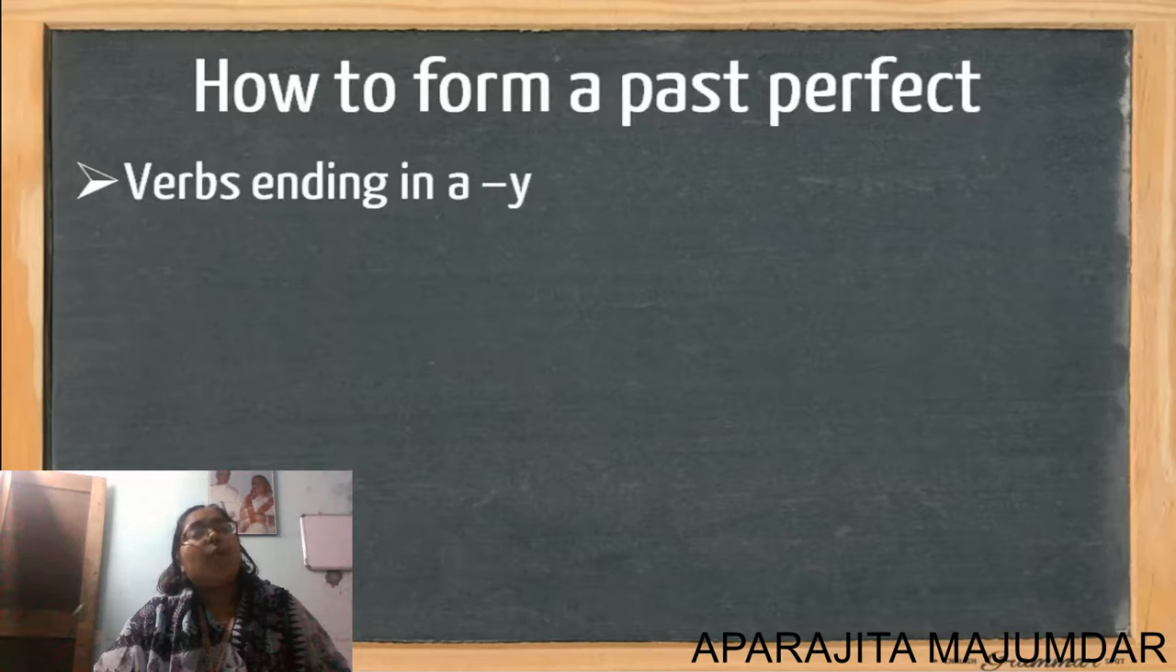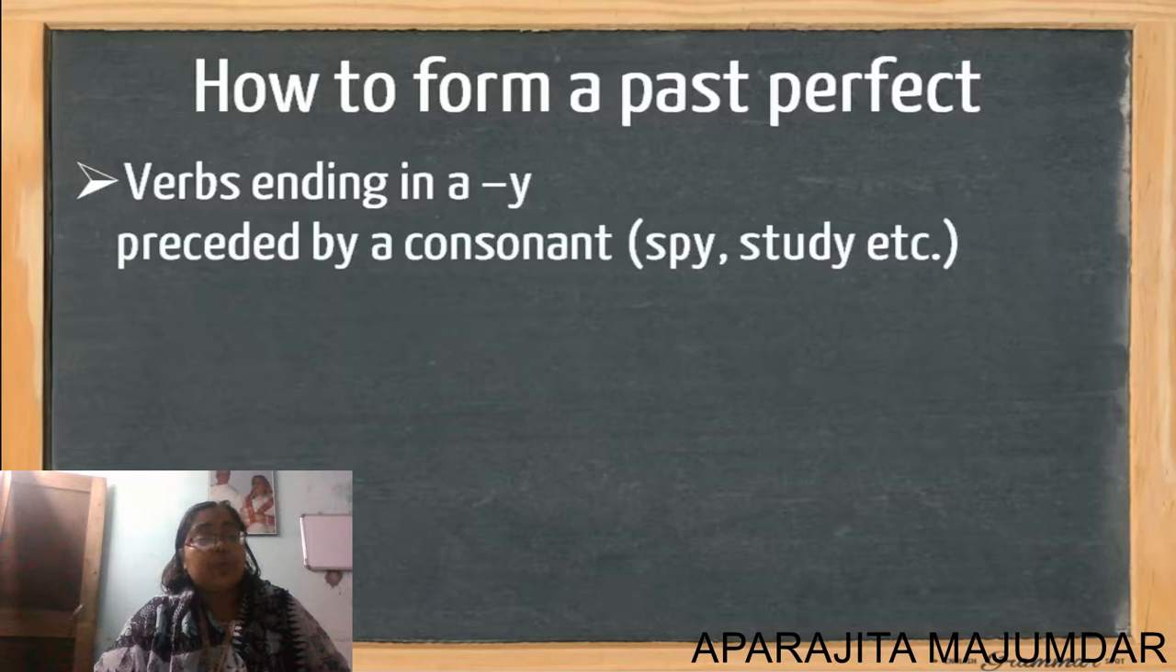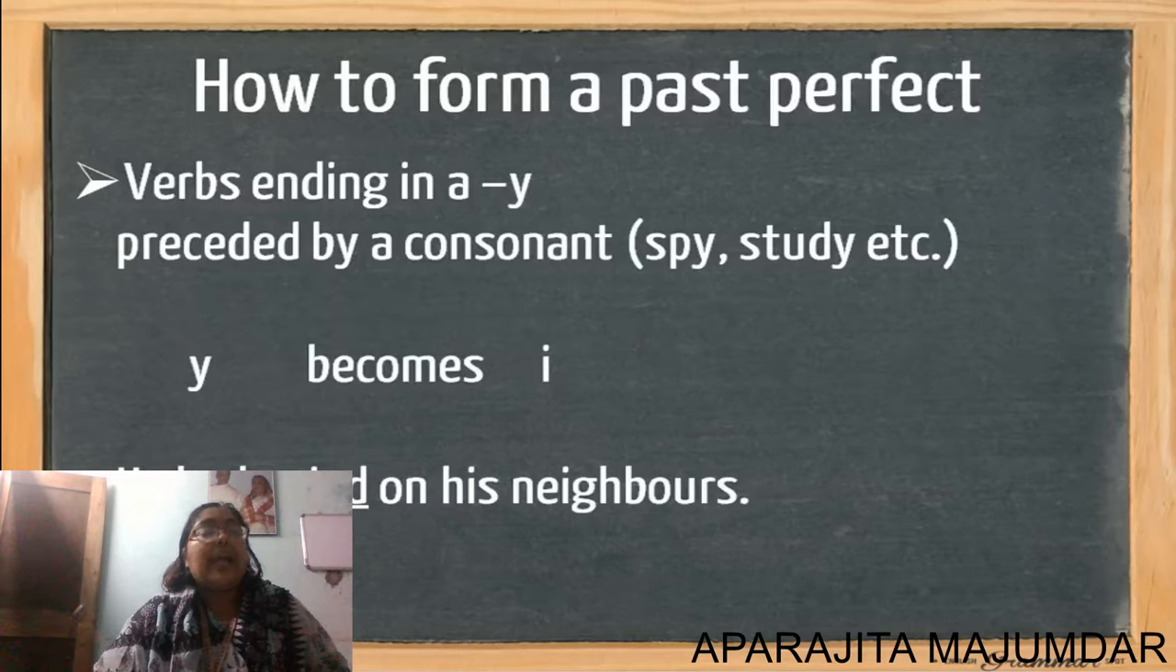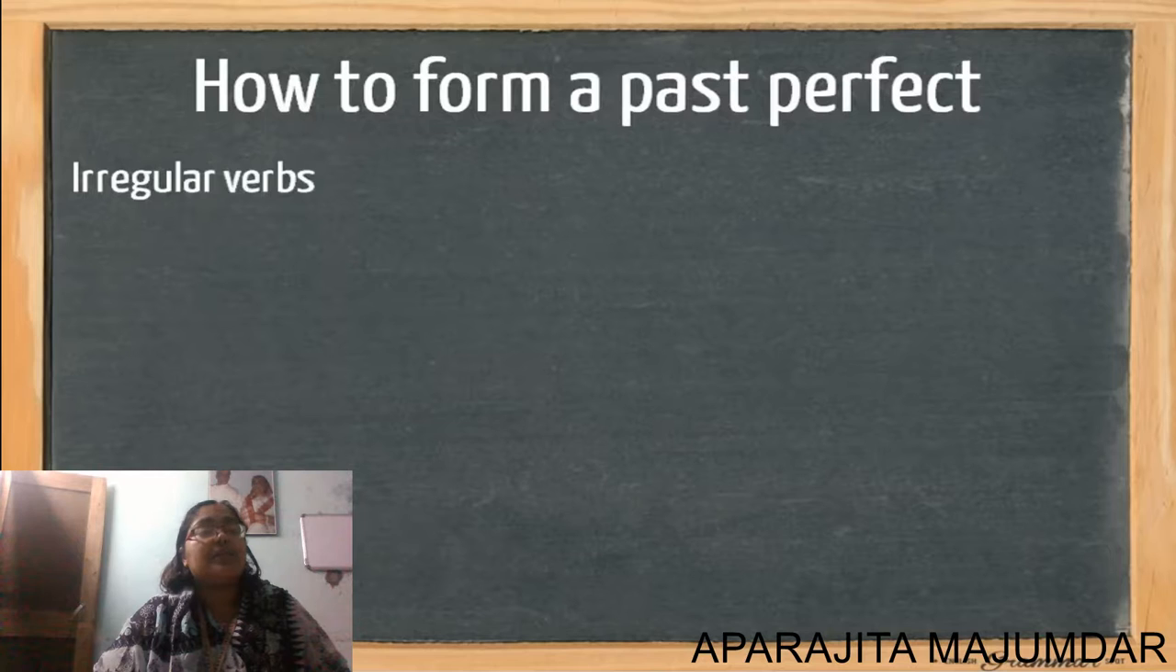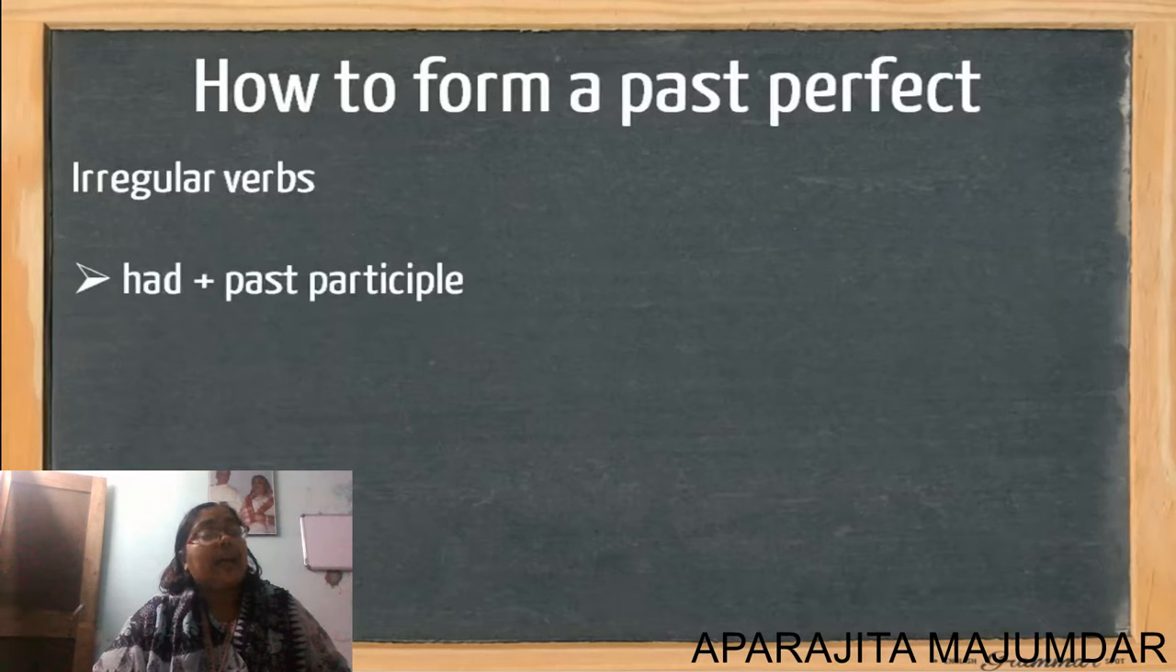Verbs ending in a y. What do? It's preceded by a consonant. What's that? Y becomes I here. He had spied on his neighbors. He had studied hard. Irregular verbs. We add had and a past participle too.